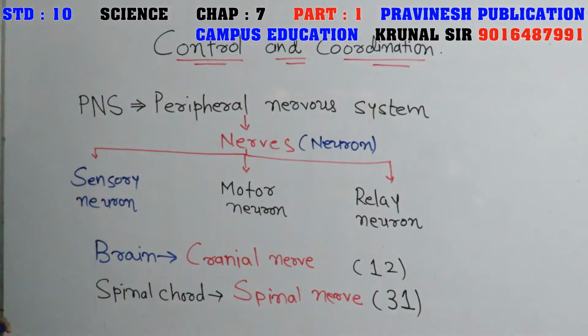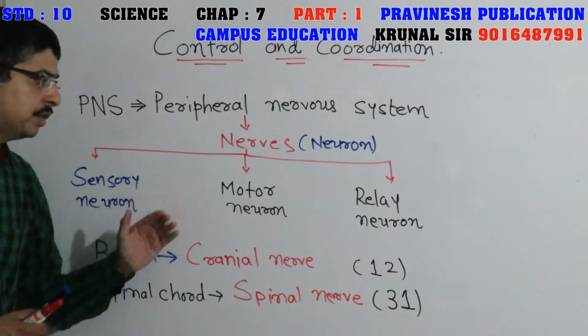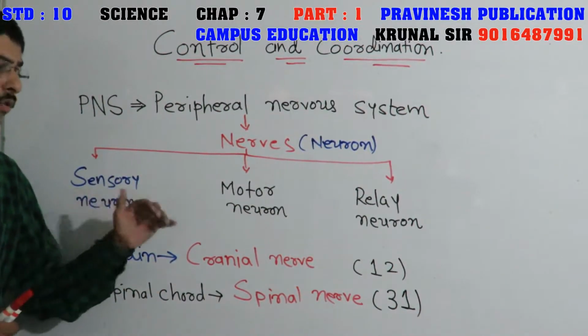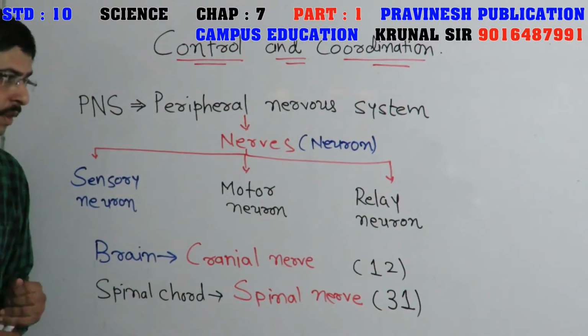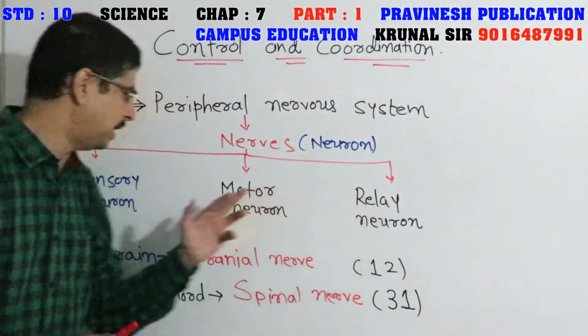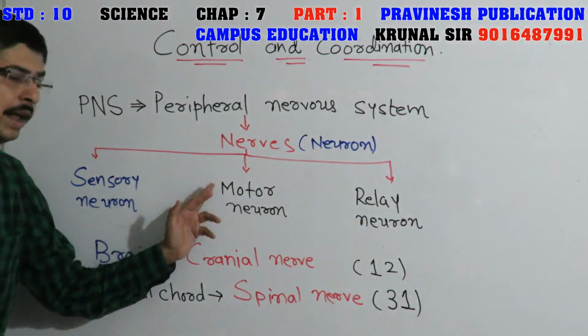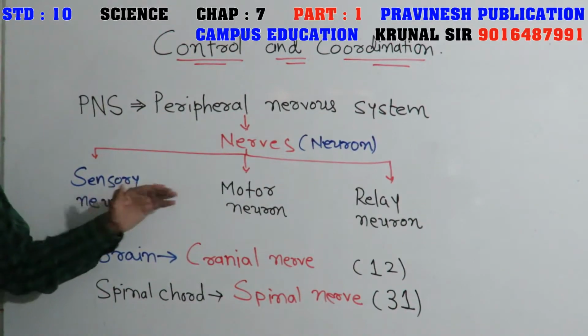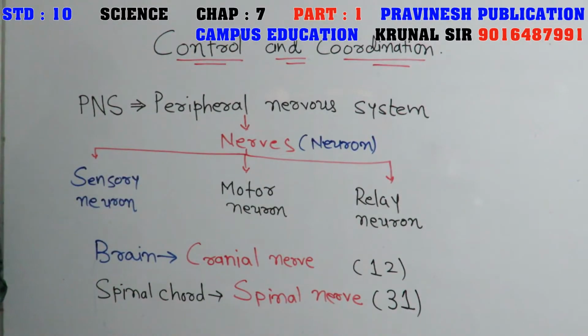Now sensory neuron. What does a sensory neuron do? Friends, it will take information from all the organs to the brain. Then the brain interprets in between, thinks about the situation, and then gives a message to the motor neuron, and this motor neuron takes this information to different organs of the body. Next is relay neuron. Friends, what is relay neuron? It makes a connection between sensory neuron and motor neuron. So this is about the nerves, that is neuron.